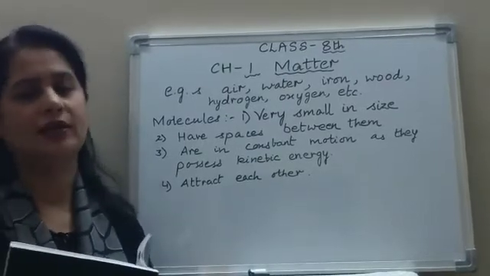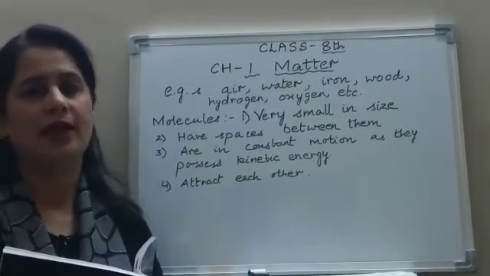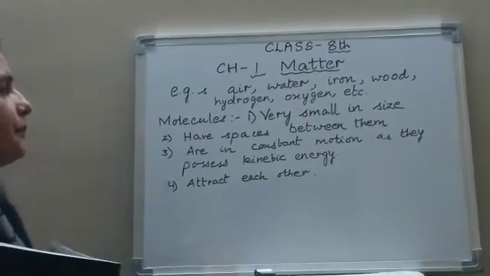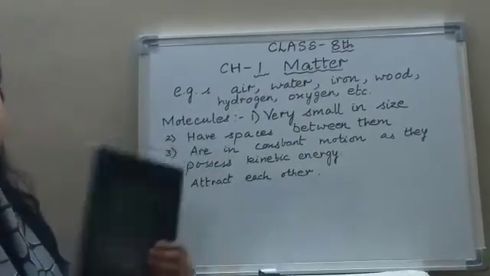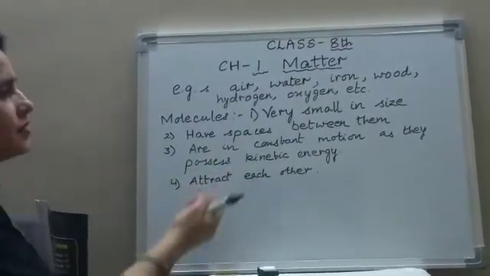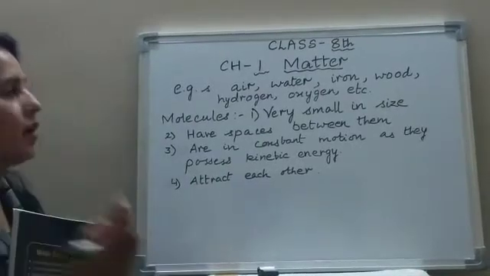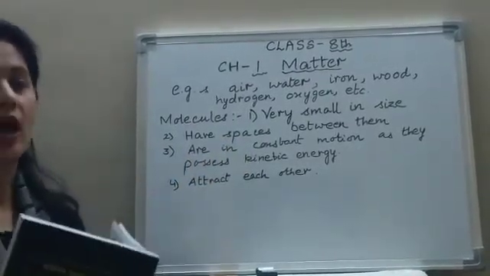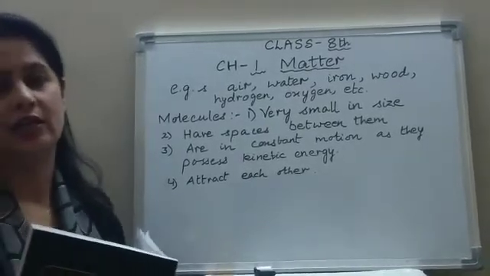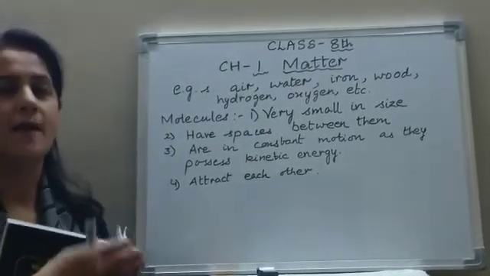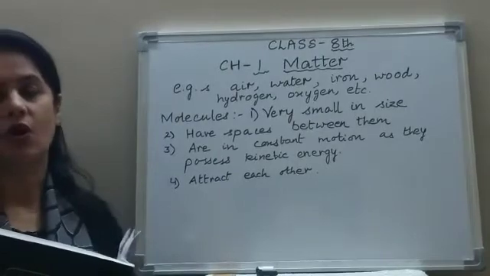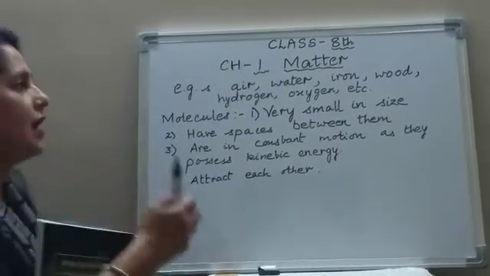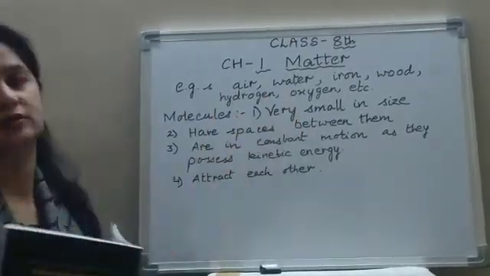Examples: this book, this pen, this board, air around us, water, iron, wood, hydrogen. Anything which has mass and occupies space is called matter.